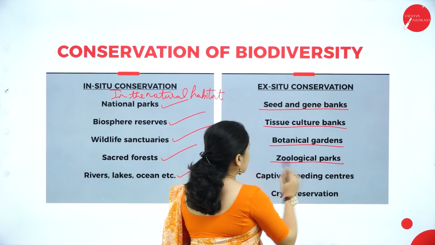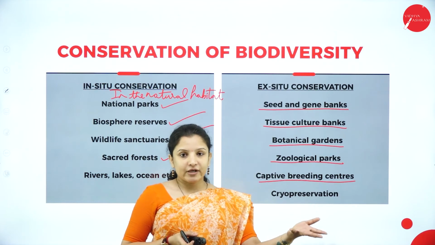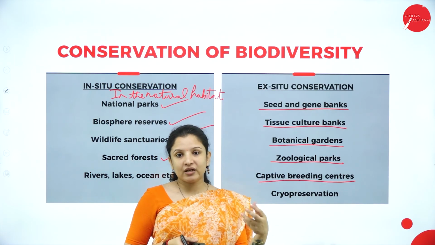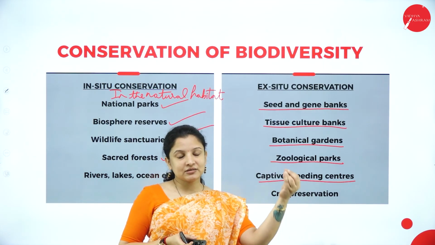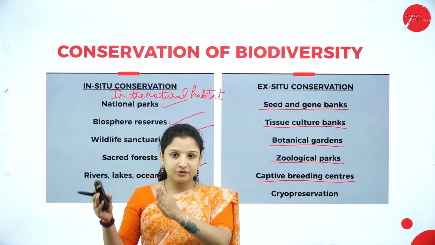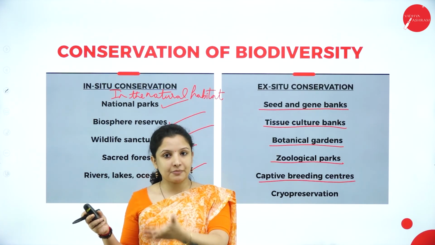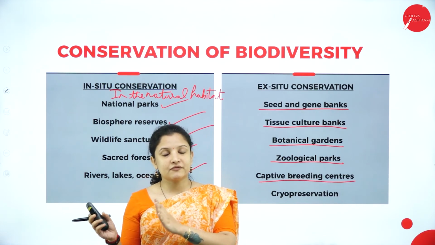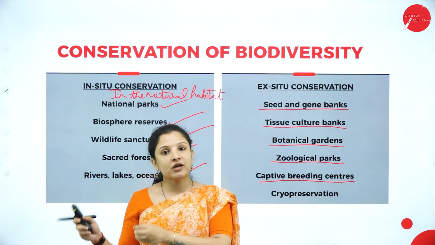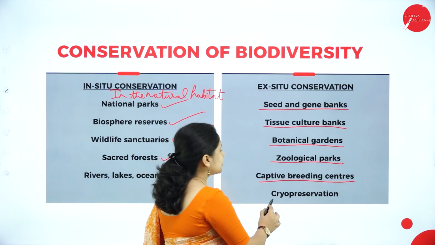Next, zoological parks. Then we have captive breeding centers. Captive breeding centers means, say for example, there was a rhinoceros species which was said to become extinct very soon. Those rhinoceros were brought to a captive breeding center and under strict observation, they were made to breed so that the offspring or the babies can be produced. So that is ex situ conservation, because from the natural habitat, you're bringing it into a breeding center and there you're trying to increase its population, or conserve it. So captive breeding center. And next is cryopreservation.